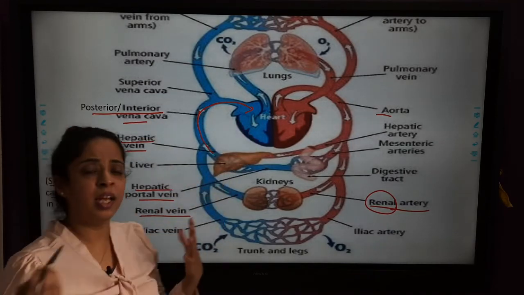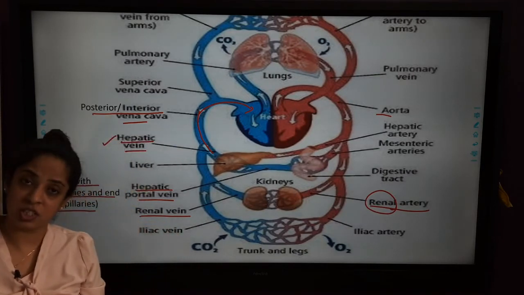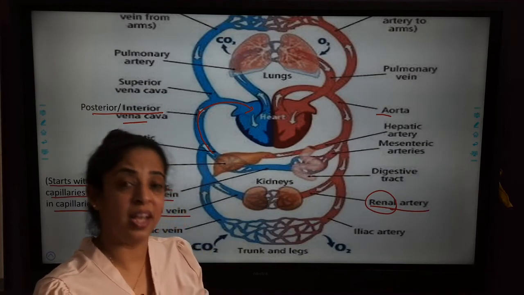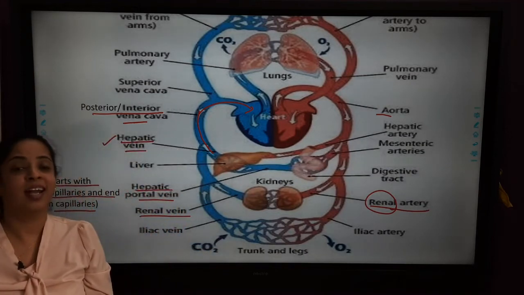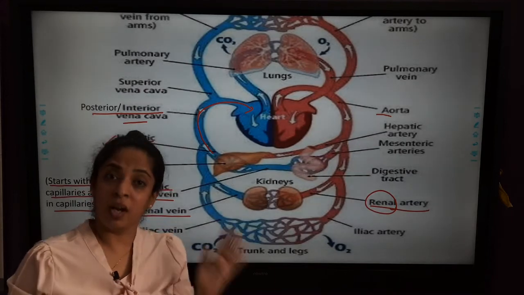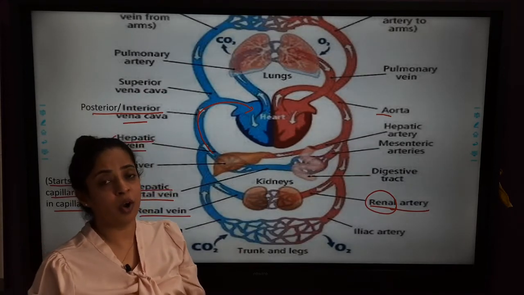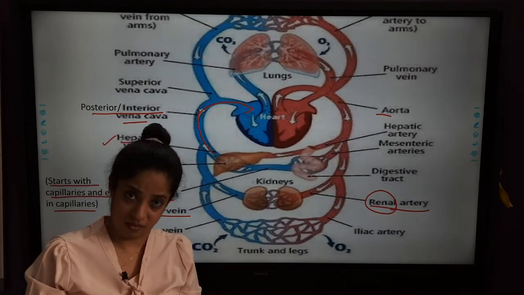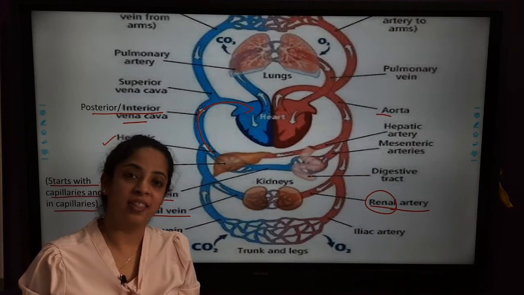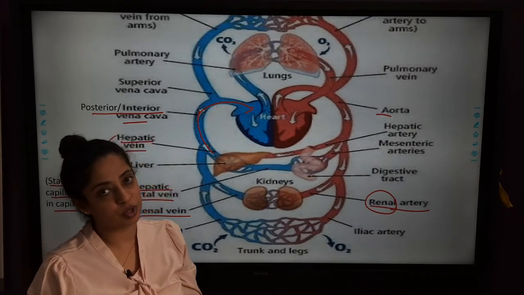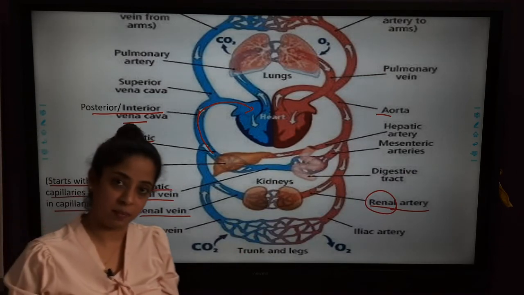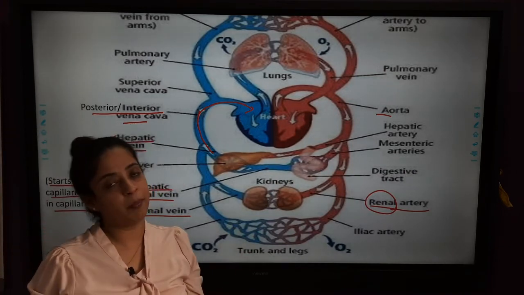So in the hepatic portal system, what are the questions asked? The first question is, what is a hepatic portal system? In that you have to answer that it is a system of blood circulation in which the blood coming from the stomach and intestine does not directly join the posterior vena cava. First it goes into the liver where it is filtered, and then from the liver it goes to the heart, and it does so with the help of the hepatic portal vein. Okay, so this is the hepatic portal system.